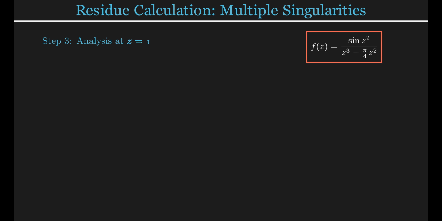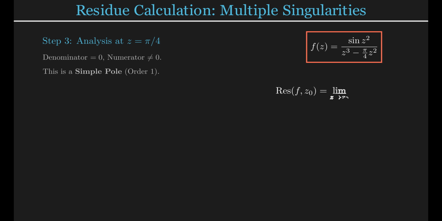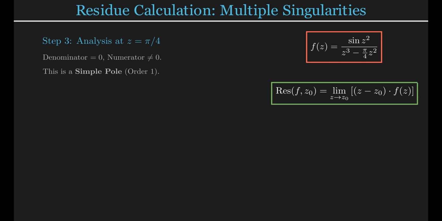Step 3. Let's analyze the second point at z equals pi over 4. Here, the denominator is 0, but the numerator is not. This confirms it is a simple pole, or a pole of order 1. We use the standard formula for the residue at a simple pole. We take the limit as z approaches the pole of the difference term, z minus pi over 4, multiplied by the function. When we set up the substitution, watch what happens.